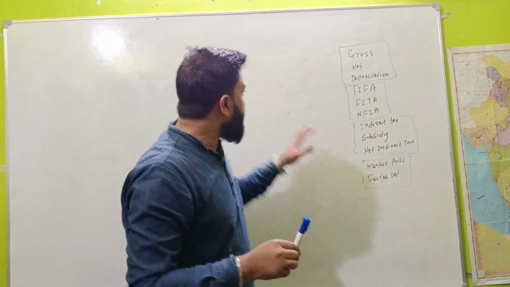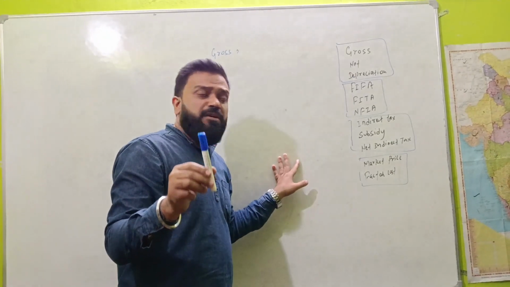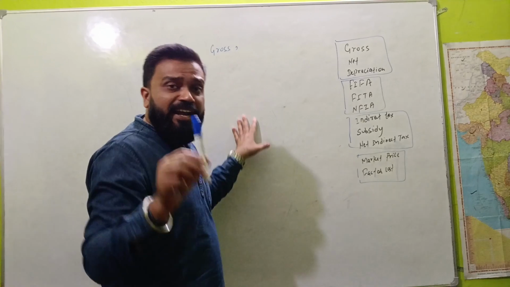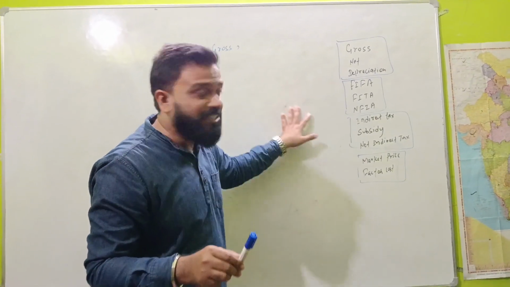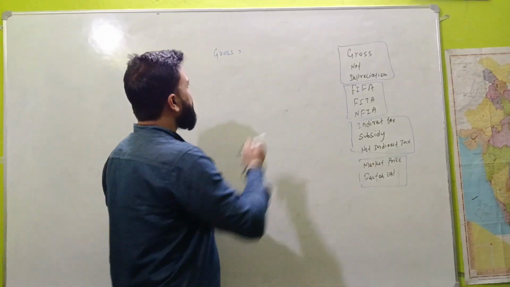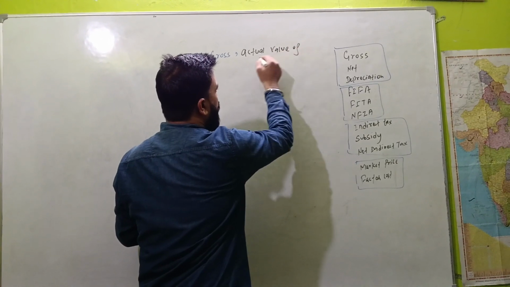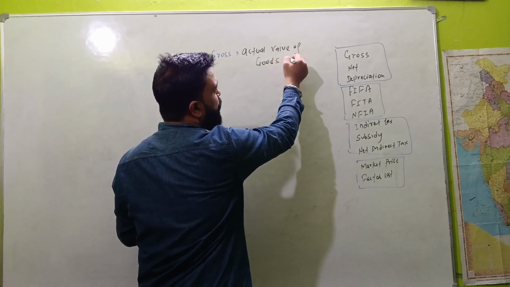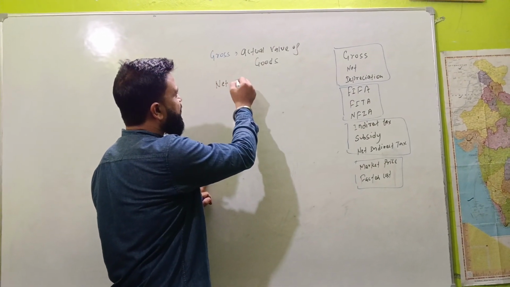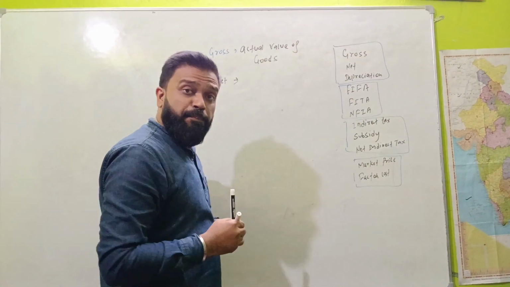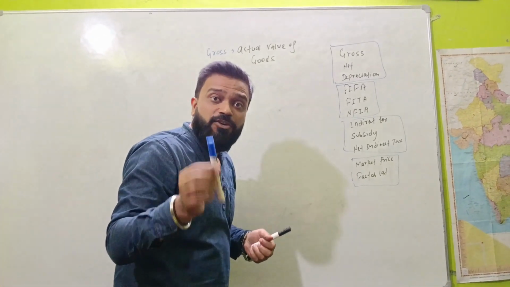It means when we first buy a good at its actual price, that actual price is known as gross value. The actual value of goods is known as gross value. The second one is net. What is net? Net means the present value. If the cost of this marker is 15 rupees right now, then it is called net value.